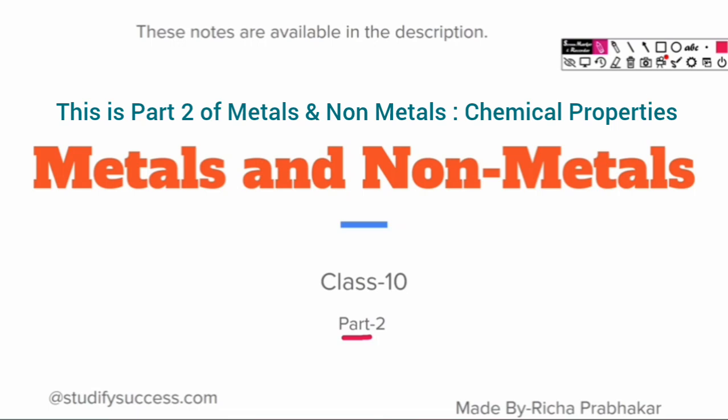We have already covered physical properties of metals and non-metals in the first part, and we are going to do chemical properties of metals and non-metals in the second part.